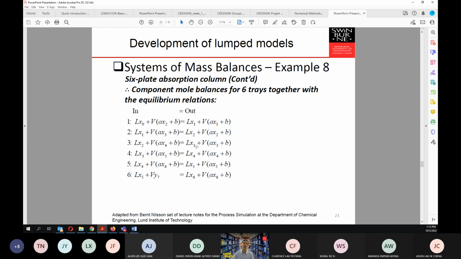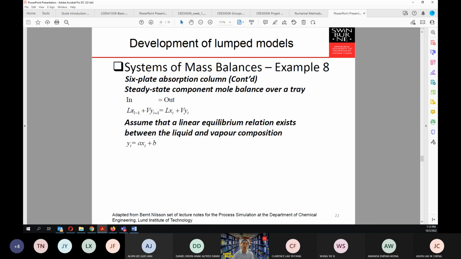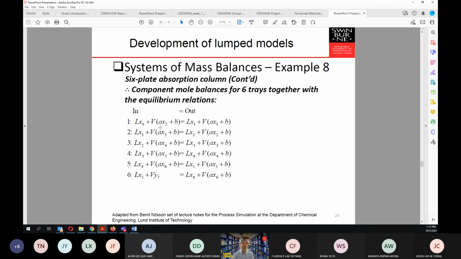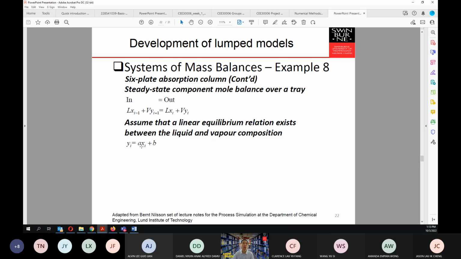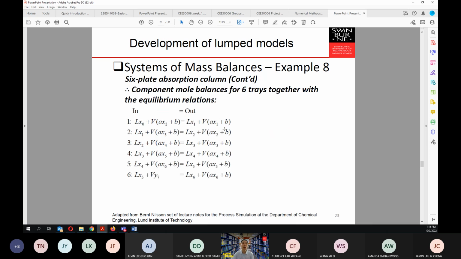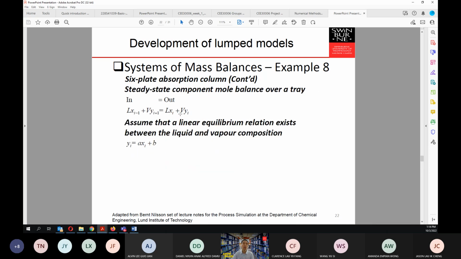So what we do is simple. We just do the component mole balance for 1, 2, 3, 4, 5, and 6. For example, if we do it for tray 1, then Lx, you put in I equal 1, so that will be x0, plus Vy, you put 1, so this will be Vy2. Then don't forget that y2 can be expressed by this equation, so this will be equal to a x2 plus b, because that will be for 2. Then Lx1 plus Vy1. Then you substitute all these y with x.